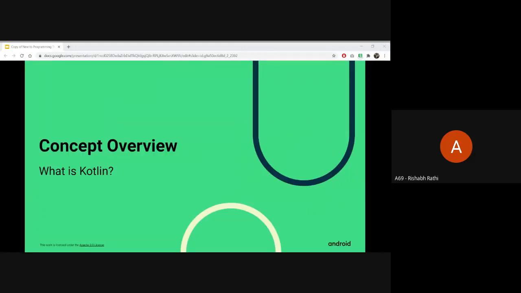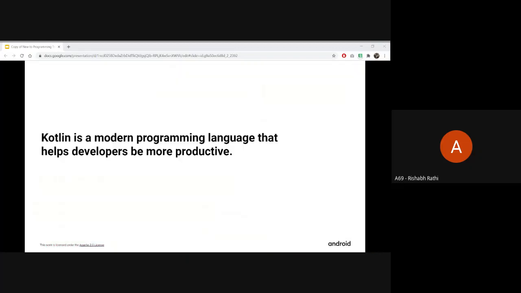Okay, first of all, what is Kotlin? Like we know, in Android Study Jams we will be using Kotlin to create Android applications. So what is Kotlin? Let's dive in. Kotlin is a modern programming language that helps developers be more productive. So it is just like any other programming language. It was started as a project in 2010 and was made open source in around 2016.